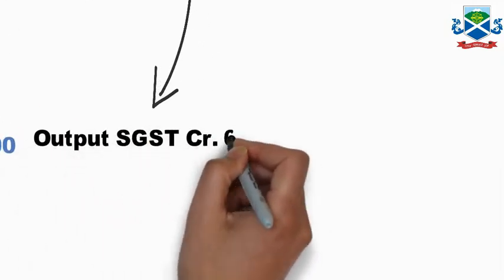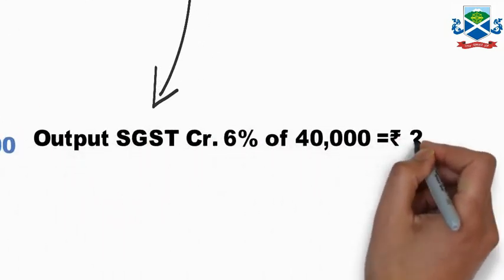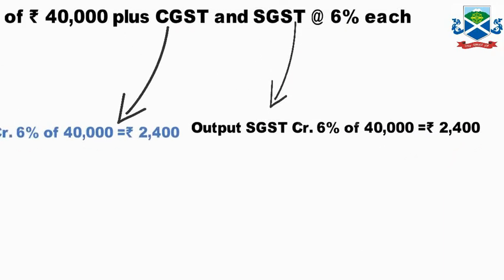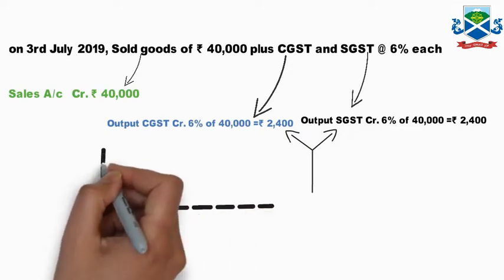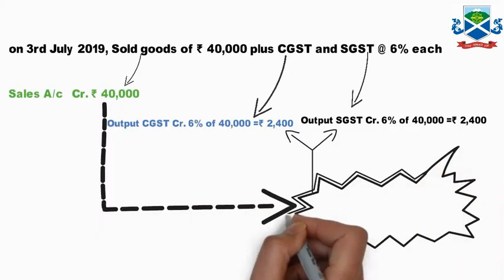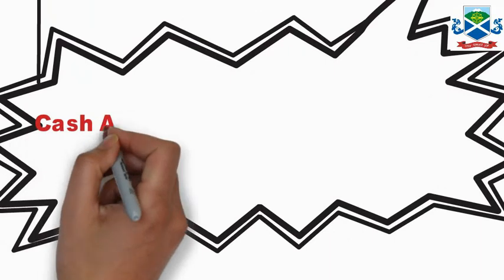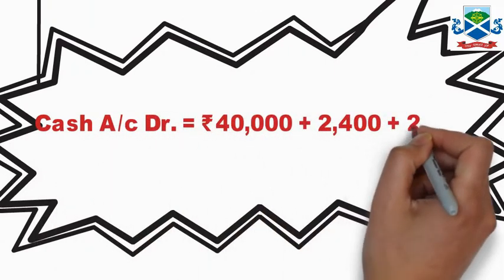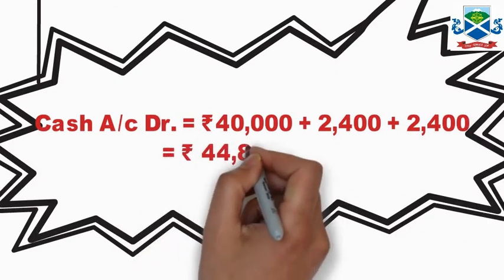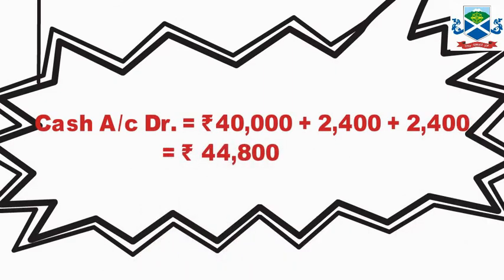So output SGST is 6% of 40,000, equal to 2,400. So now cash received over here by selling of the goods, altogether we have received cash debit 40,000 plus 2,400 CGST plus 2,400 SGST, altogether 44,800. That is the cash received.